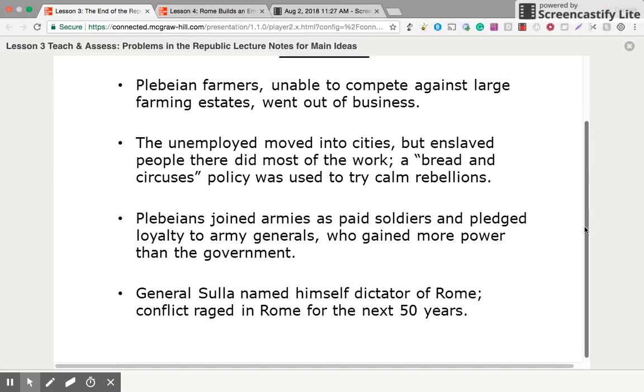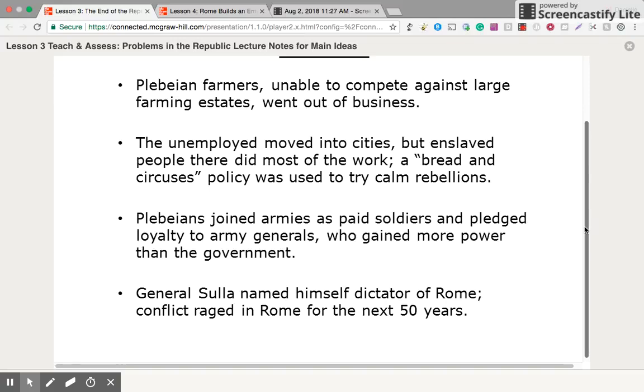A bread and circuses policy was used to try to calm rebellions. And that refers to the entertainment that was provided. So the Roman leaders figured, well, if people are poor, let's distract them from that with some entertainment. If you've seen famous movies about gladiators in Rome and what happened in the Colosseum, where people were being fed to lions and tigers, that refers to the bread and circuses policy.